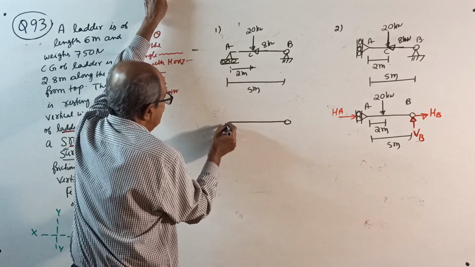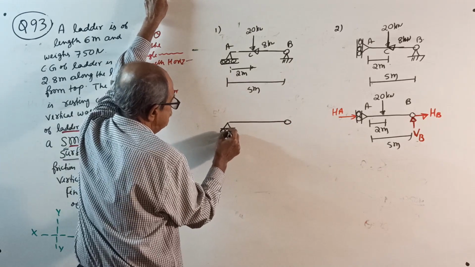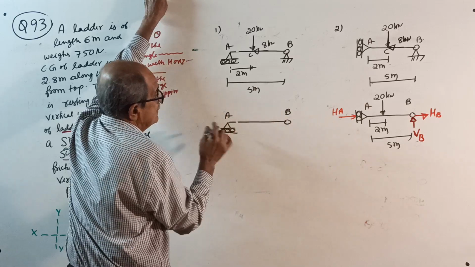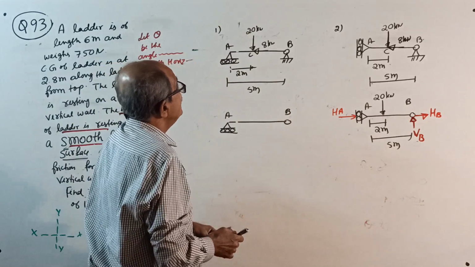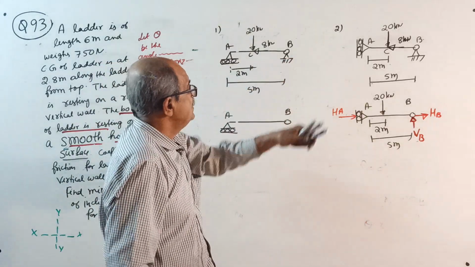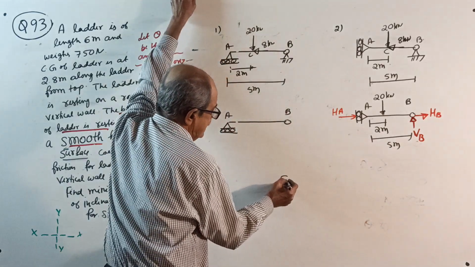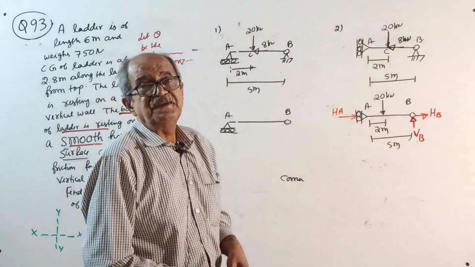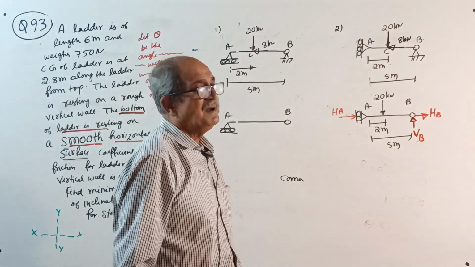Here, see what happens now. This is A, this is B. I am telling a common statement for both the questions: how to find support reactions. You are using equilibrium conditions.